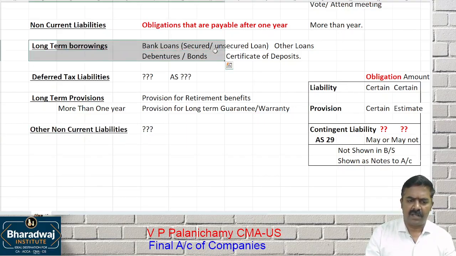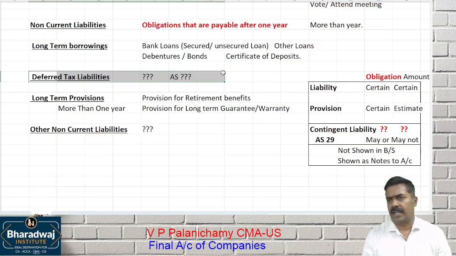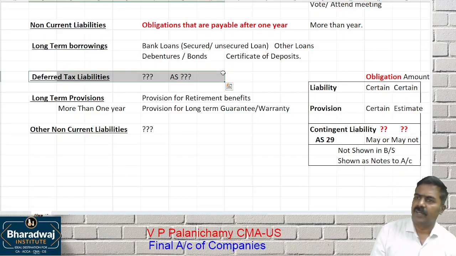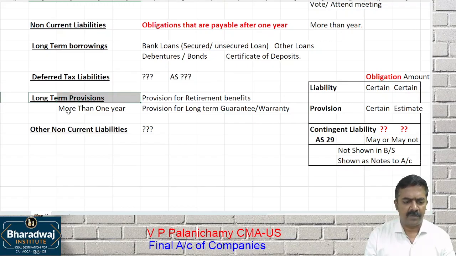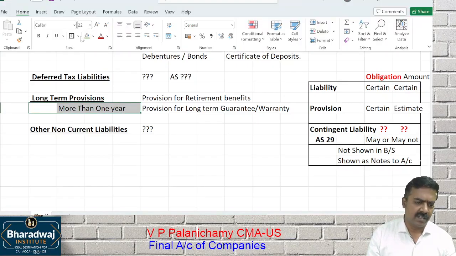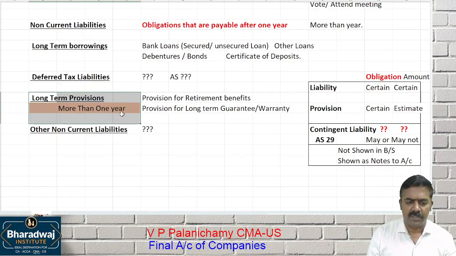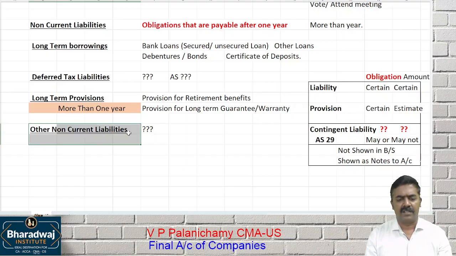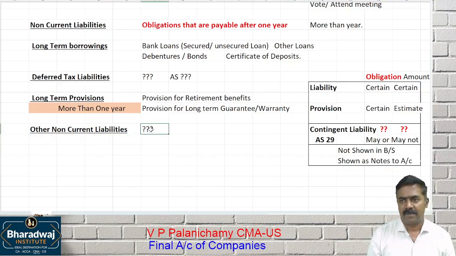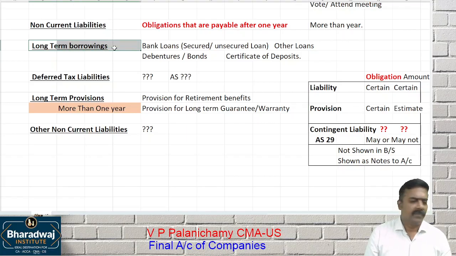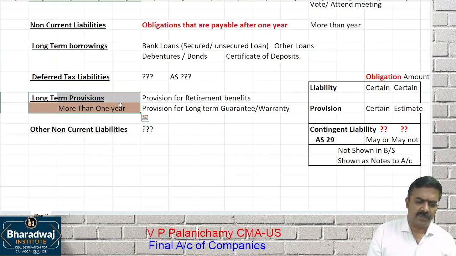Debentures will come under long-term borrowing. If there is any timing adjustment for tax, that will come in what? Deferred tax liability. If we create provisions for obligations arising after more than 1 year, that will come under long-term provisions. And what will come under other non-current liability? Pay attention. I borrowed 1 crore from you. Where will it appear? Long-term borrowing. Clear? Okay. A provision for retirement benefit will come under long-term provisions.